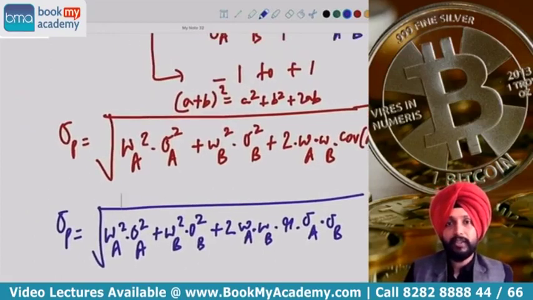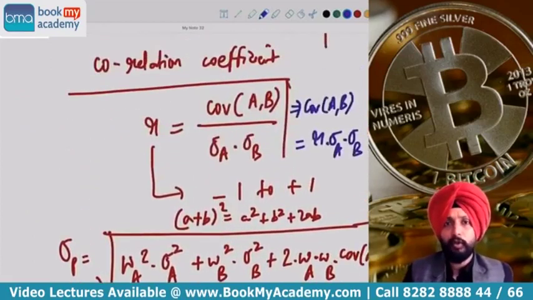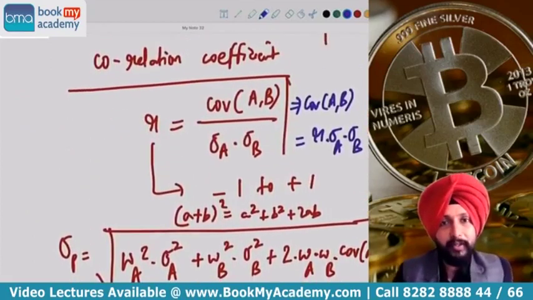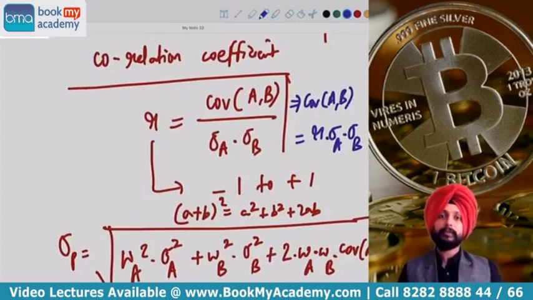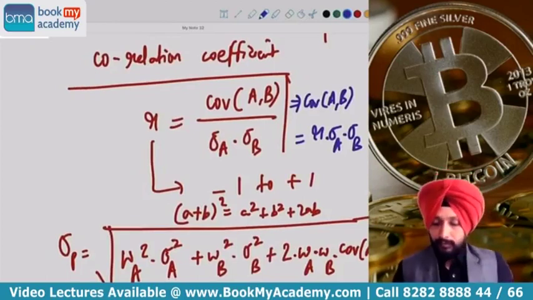Okay, and how did we get this formula of covariance? From the correlation formula itself. If R is equal to cov AB divided by sigma A into sigma B, then obviously cov AB is equal to R into sigma A into sigma B. I hope guys this is clear.